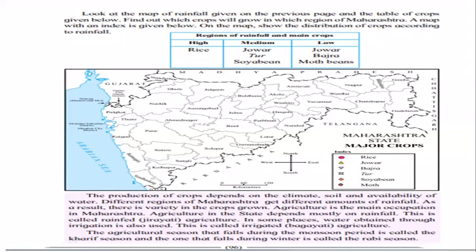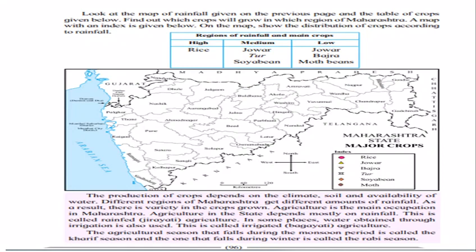We have seen the districts with heavy rainfall are Palghar, Thane, Ratnagiri, Sindhudurg. Regions of medium rainfall grow wheat, tur, soyabean. The districts with medium rainfall are Nandurbar, Jalgaon, Beed, some part of Pune, Latur, Usmanabad, Nanded, etc.